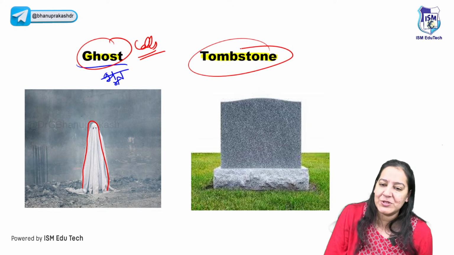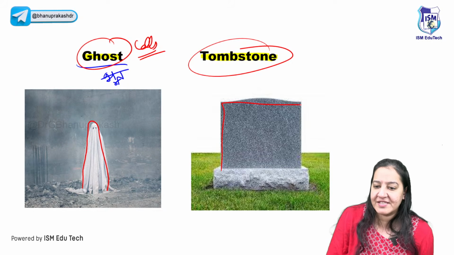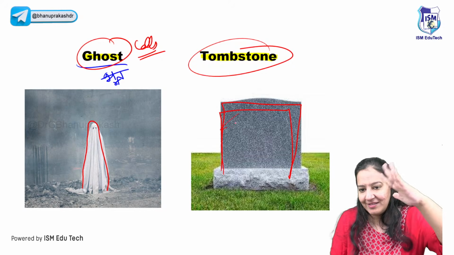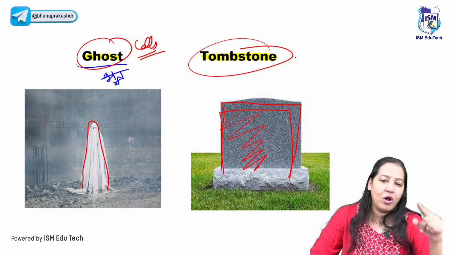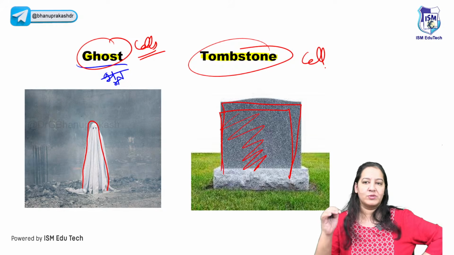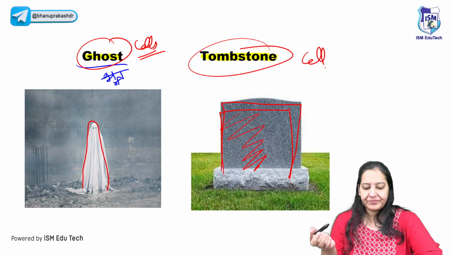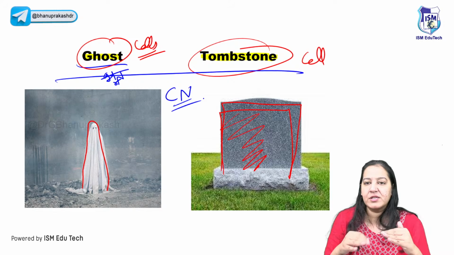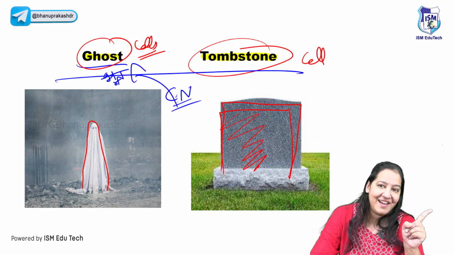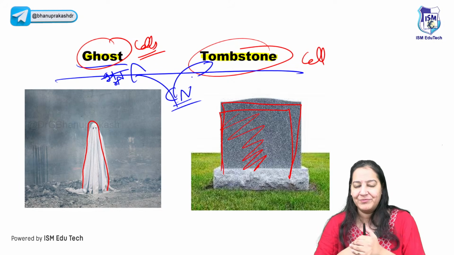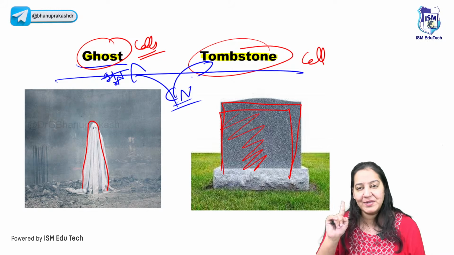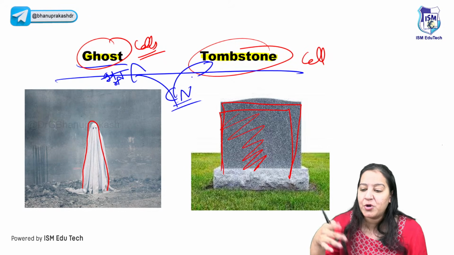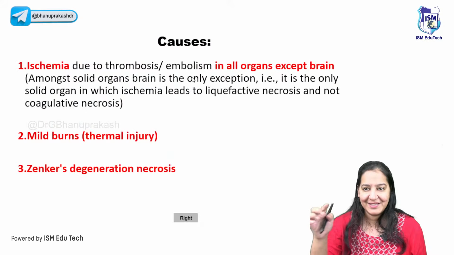Number two, have you seen a tombstone? A tombstone is a stone which is kept over the grave. A stone also has an outline. It doesn't have inner detail. So either call them ghost cell or tombstone cell. Both are the same. We use these two words for coagulative necrosis. So in coagulative necrosis, we call the cell either the ghost cell or the tombstone appearance. Give me a thumbs up. You got it? Ghost cell or tombstone, these two are your PYQs, your MCQs, seen in coagulative necrosis. Say yes, you got it.